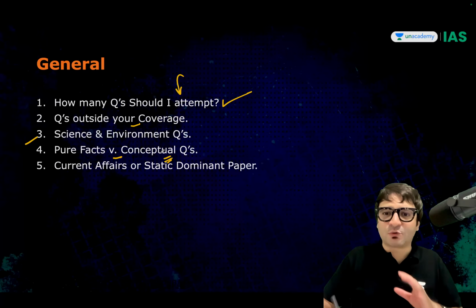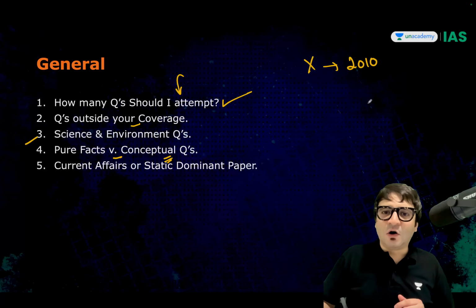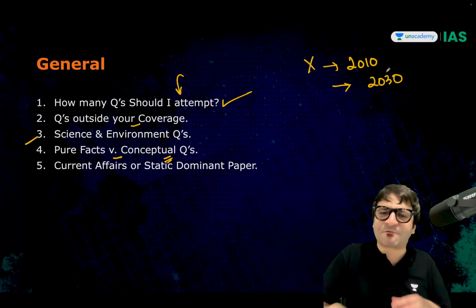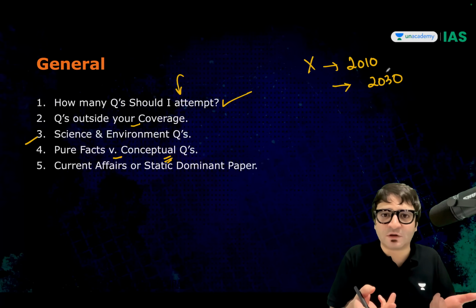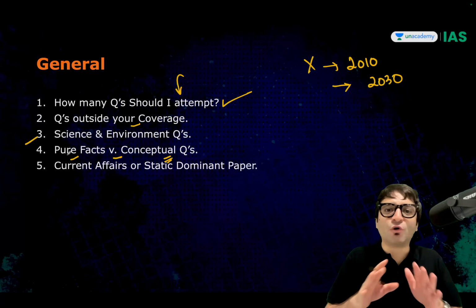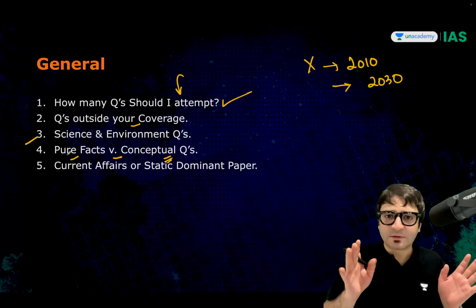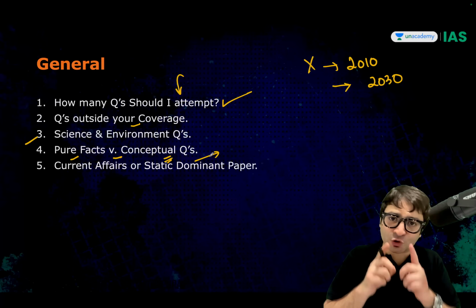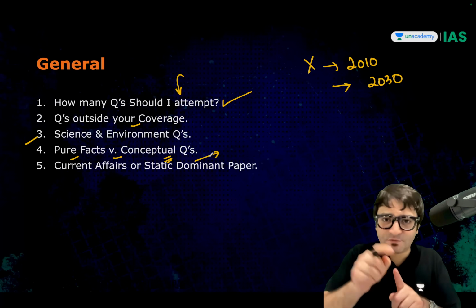But if it's a factual question that this particular scheme was implemented from 2010, or the target is that we are going to arrive at this number by 2030, these are facts, and you cannot make intelligent guesses. These are wild guesses that you will make. So for such purely factual questions, don't make random guesses. Don't attempt these questions. But those questions which are conceptual in nature, you can, you should, and you must attempt these questions, keeping in mind the number which I'm going to tell you now.